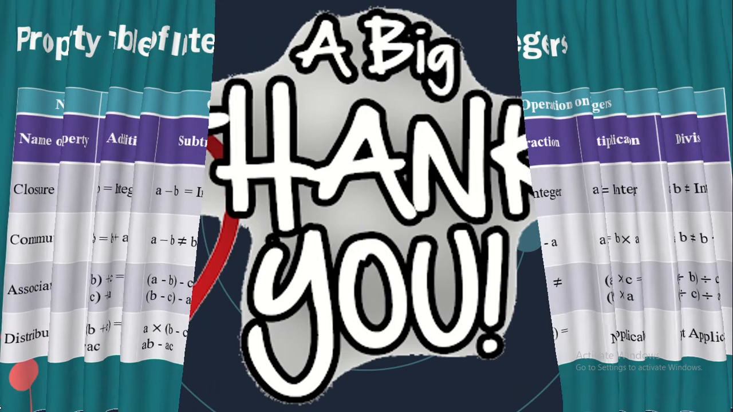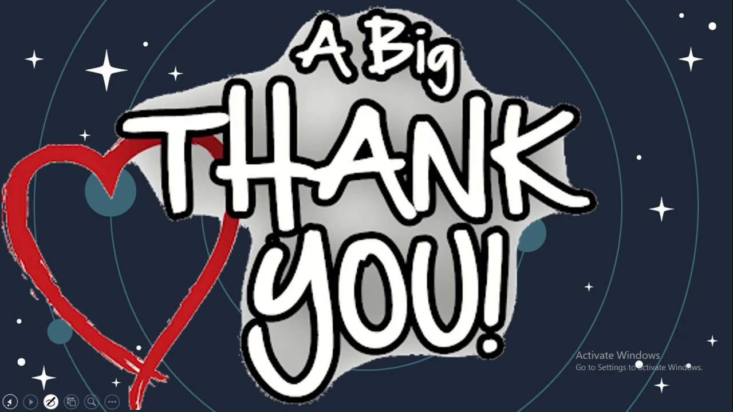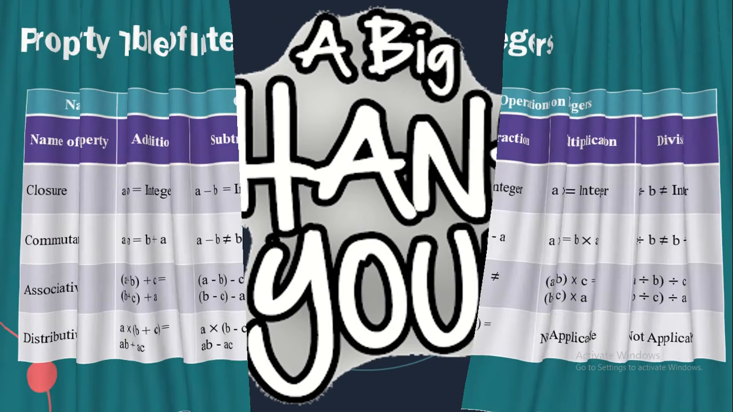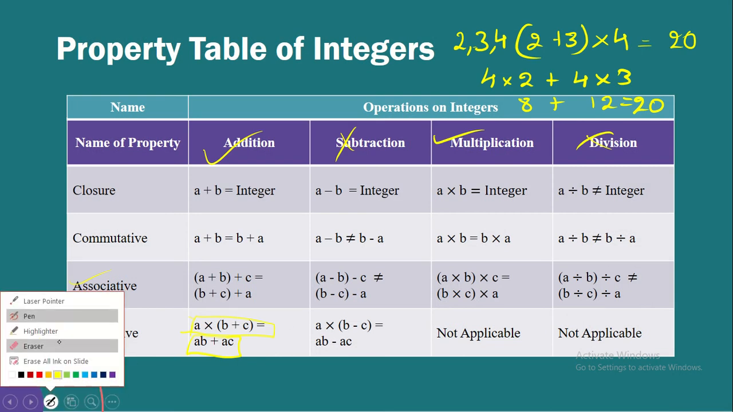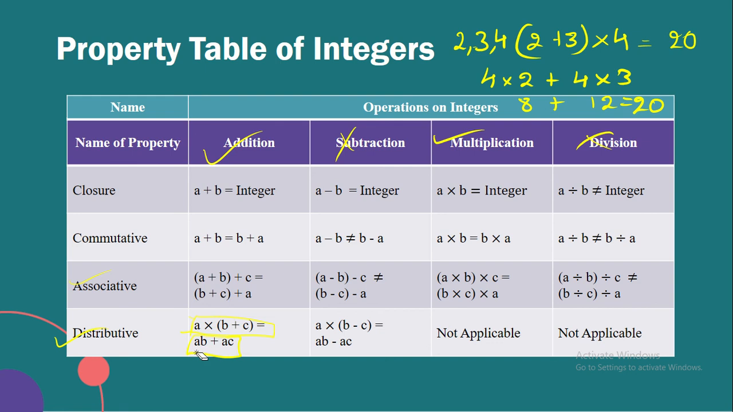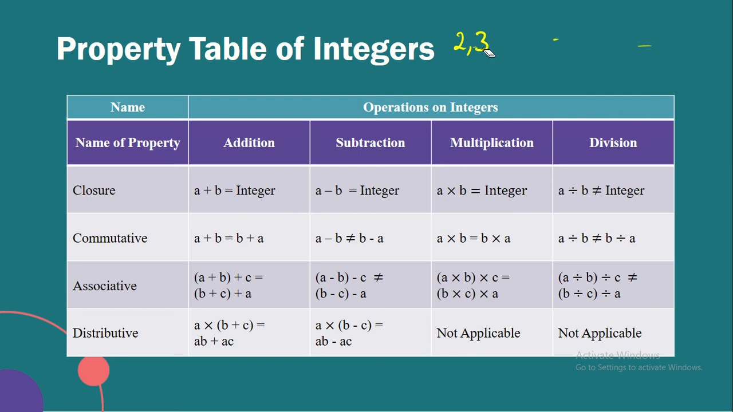Now the same goes in subtraction, right? So it is equal to ab minus ac. It's basically the same, just the signs are different. So the distributive property is closed under addition and subtraction, and in multiplication and division it's not applicable, because it is multiplication over addition and subtraction, right?